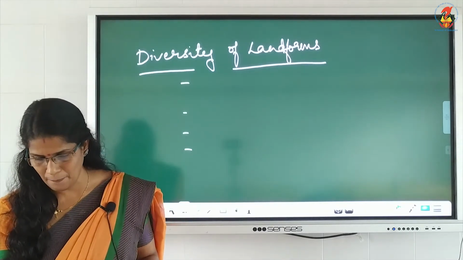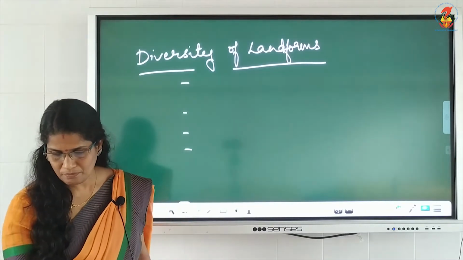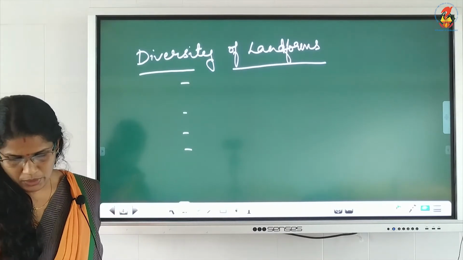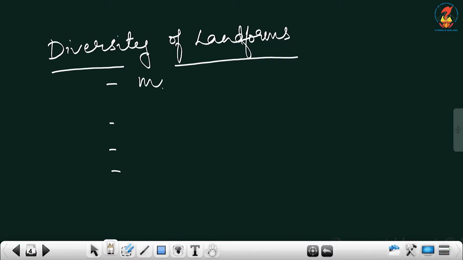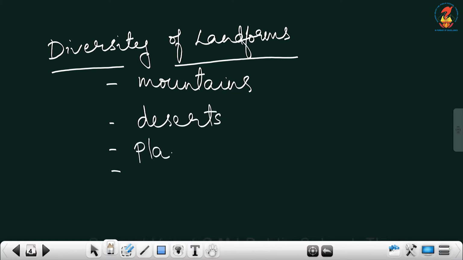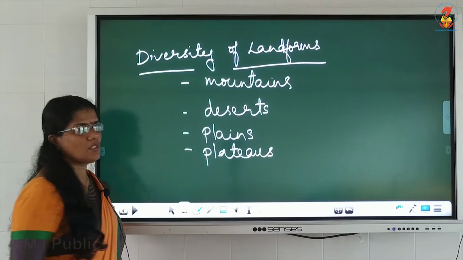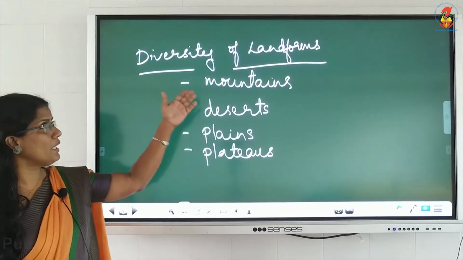So you can write down there the mountains, then deserts, plain lands, then plateaus. These are the different varieties of landforms found in India.